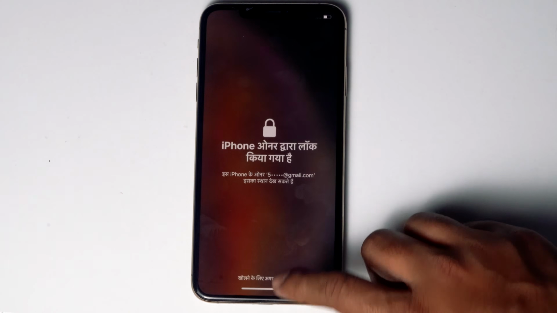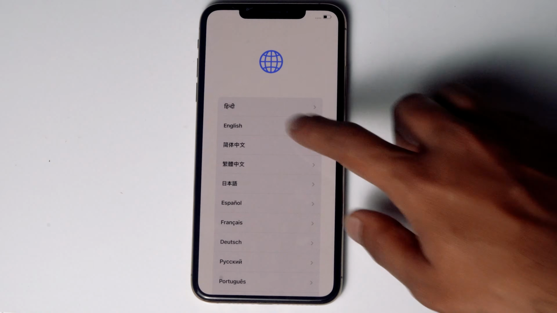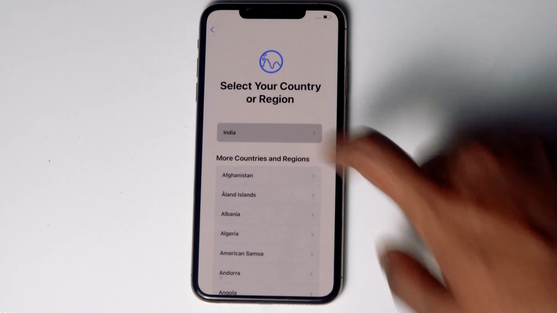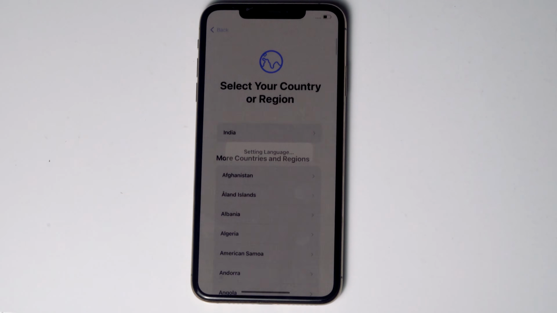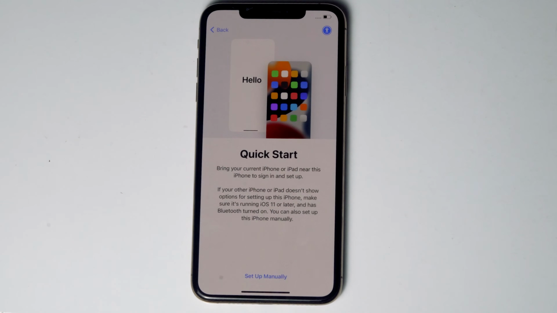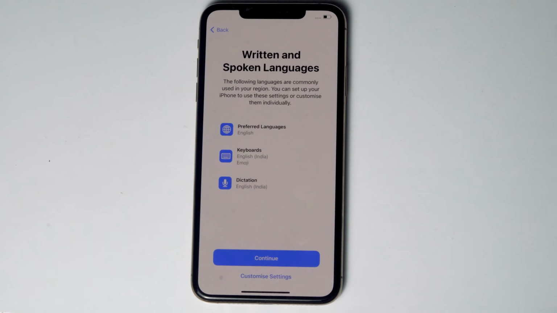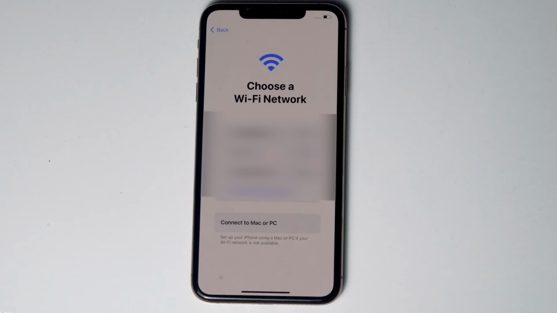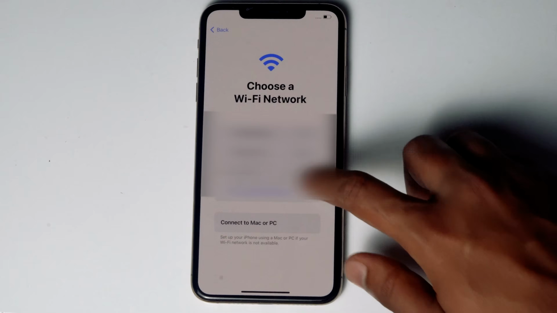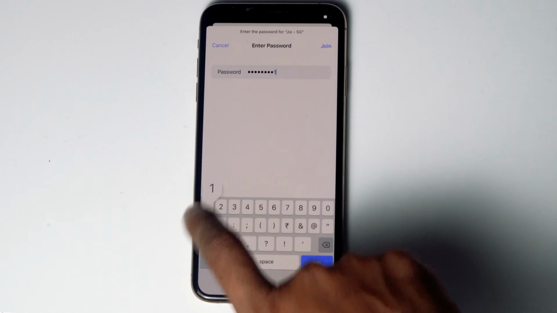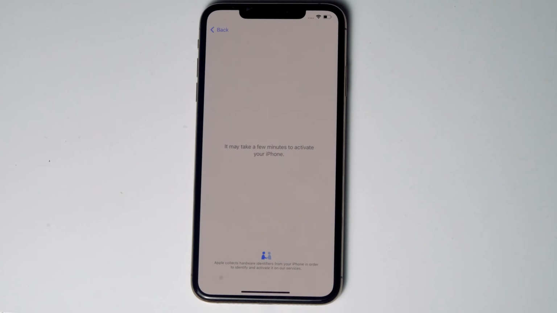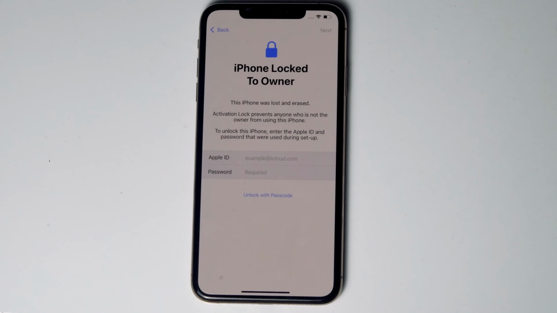And set up the iPhone. Connect to the Wi-Fi. Give the respective Apple ID and password previously used in this iPhone.